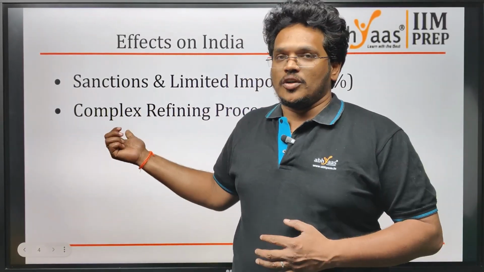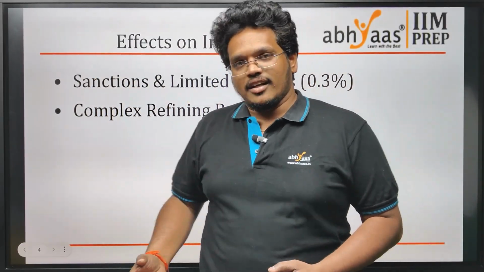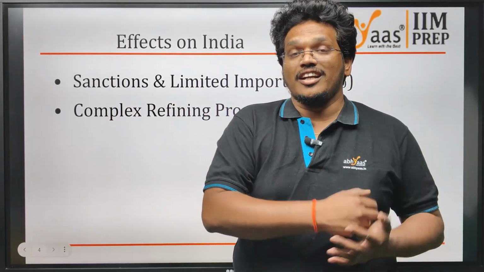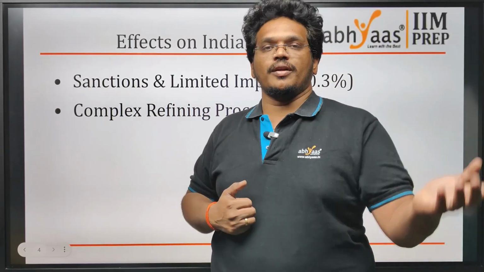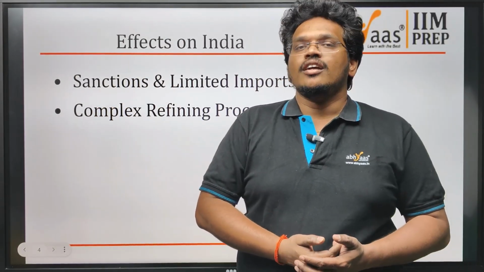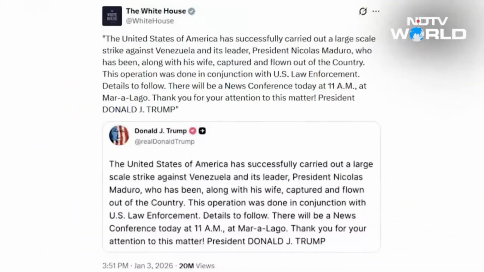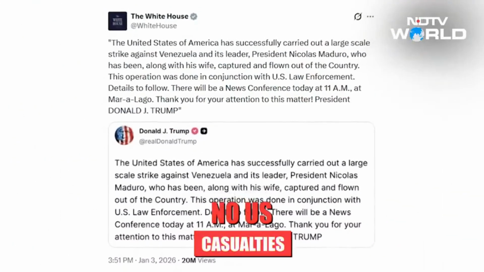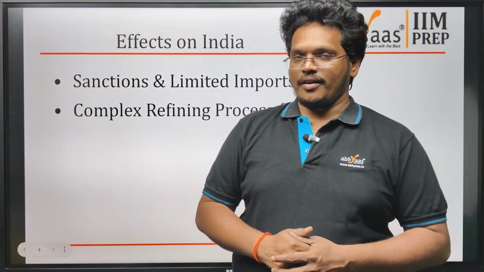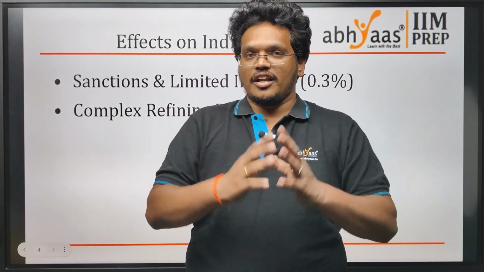But what USA has done is this: as per US law, if there is a threat to internal security, the US can invade any country to stop the threat and protect USA. Here narco-terrorism has been shown as an internal threat. So to prevent the threat, USA invaded Venezuela. So indirectly there is no violation of UN law as per US law. This is one of the main points. So this is about Venezuela, for our interview preparation.